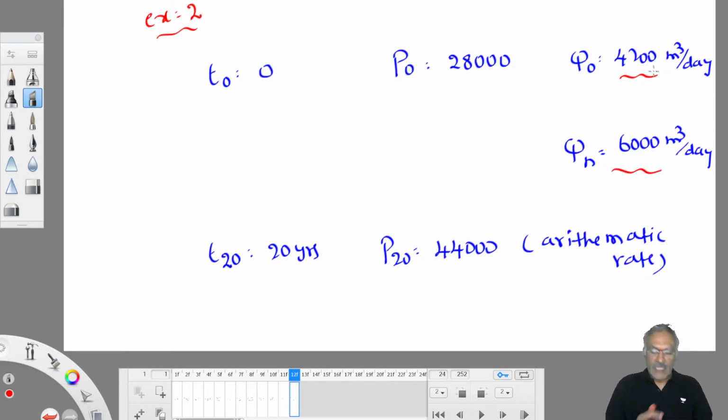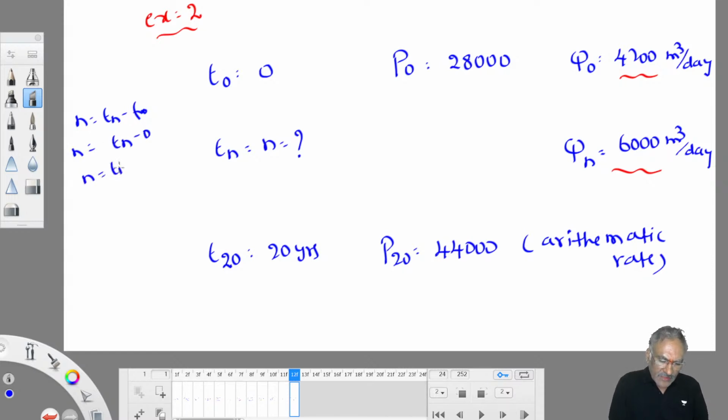He is asking that. That means indirectly asking Tn value. This Tn is asking nothing but n, because I took n is equal to Tn minus T naught. So I took T naught as 0. Therefore, n is nothing but Tn minus 0, nothing but Tn only.